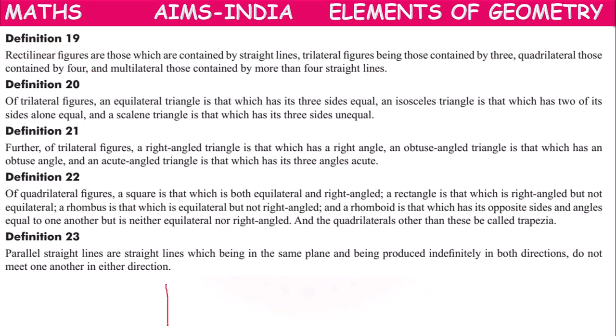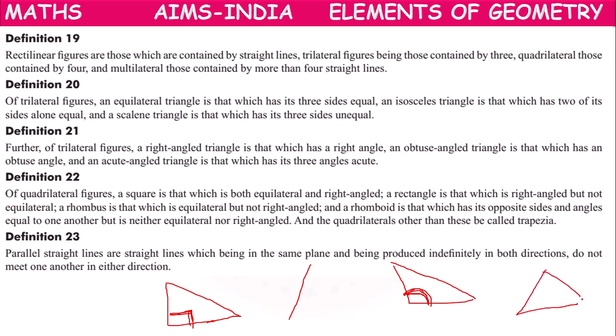So he also suggested the triangle which has one right angle is a right angle triangle. The triangle which has at least one obtuse angle is an obtuse angle triangle.